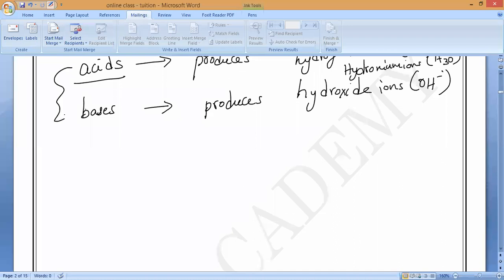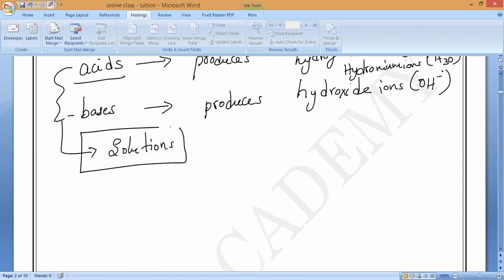Both acids and bases are in solution state, as I have already taught you. When they are in pure state, they won't form the ions, only when they dissolve in water. Do you understand? That is what.